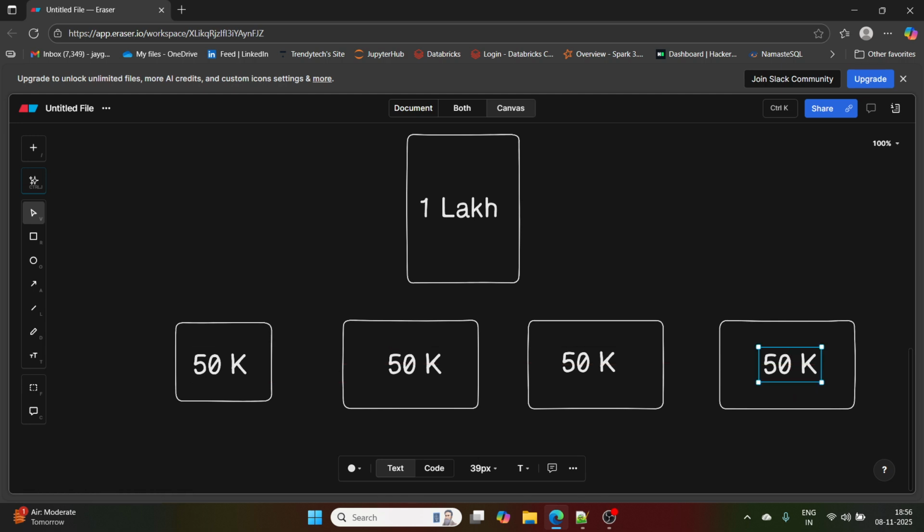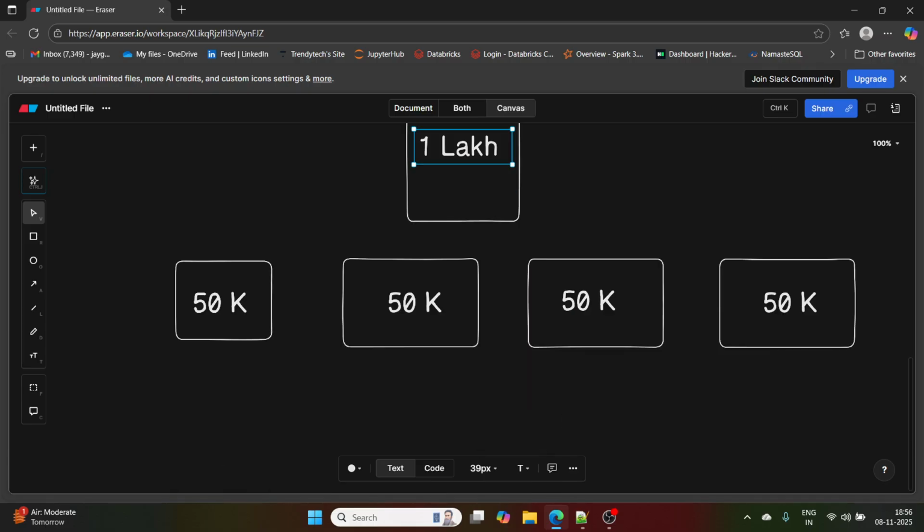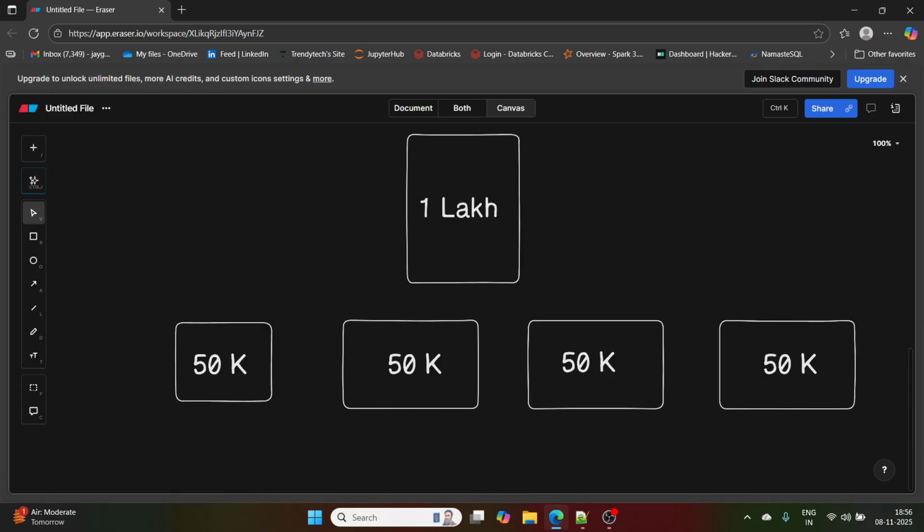Now the 6 months of work is getting divided between these people. So 50K, 50K, 50K, they are doing some work. They are full-time on the project, and the 1 lakh person is 50% in the project. So the 6 months project will get completed in 1/5 of the time, as in, let's say, 1.5 months. And all these people will be working under this person.